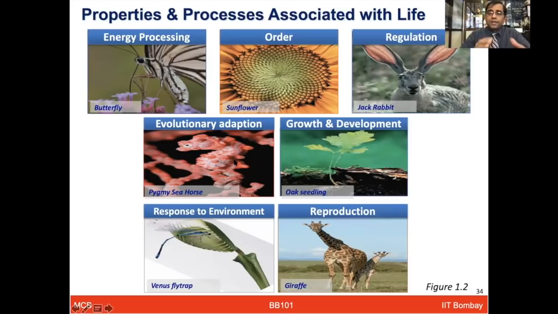Pygmy seahorse tries to mimic its environment to protect itself from the predators in the sea environment. It looks very red in the coral environment. Oak seedling, or other plants or other organisms for that matter, show growth and development. Response to environment is shown beautifully by this Venus flytrap, which closes its trap rapidly in response to the environmental conditions. And the damselfly, which is landing, is getting trapped inside this flower. Reproduction is, of course, a common phenomenon in all life systems. Shown here is a giraffe with its baby giraffe.